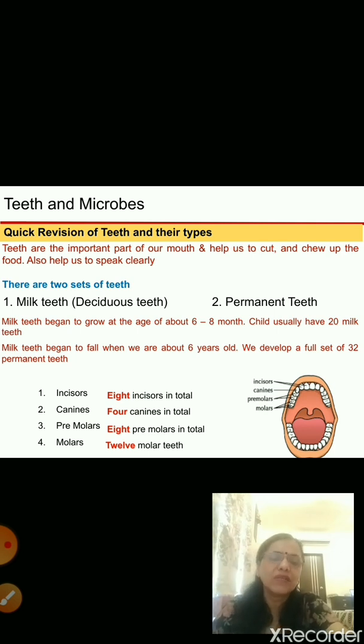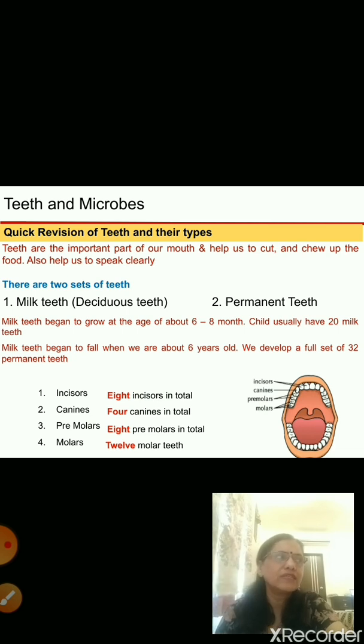Then slowly the milk teeth begin to fall, and at about the age of 6 years, the child will get the permanent teeth. One by one the milk teeth will fall down, and in their place permanent teeth will arise. And in an adult there are a total of 32 permanent teeth.